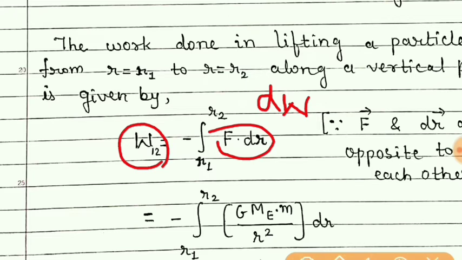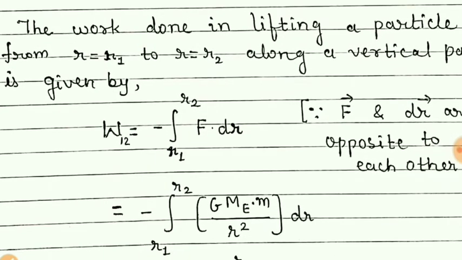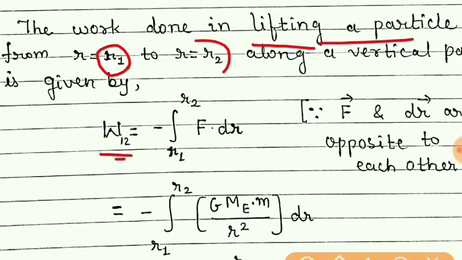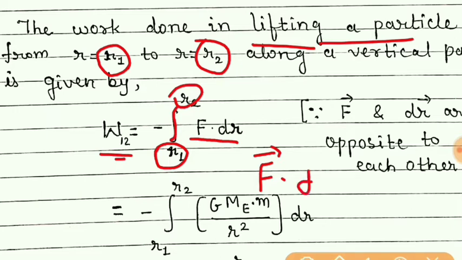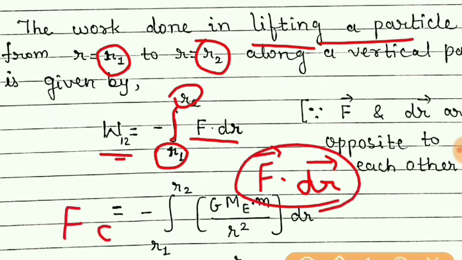So for that, now we have to integrate from initial position to final position, and that's why the total work done in lifting a particle from initial position r1 to final position r2 is the integration from r1 to r2 of F dr. Now students, actually we know that it is F dot dr, but here force and the displacement are in the same line, and so we can remove this dot product and simply write F dr.